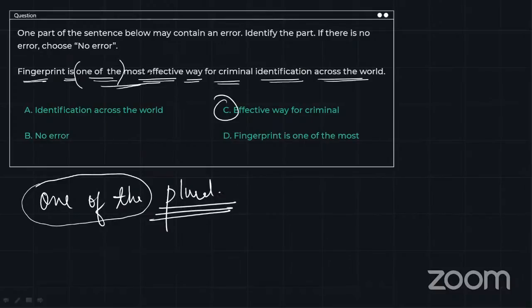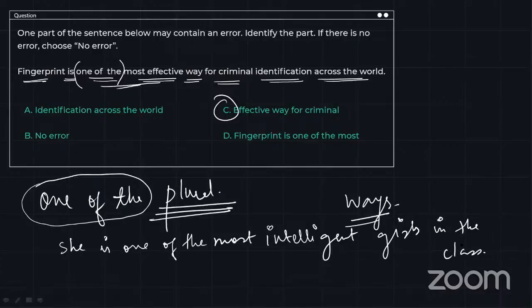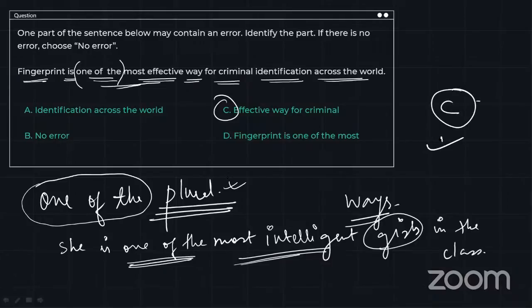So fingerprint is one of the most effective ways for criminal identification, right? Let's say she is one of the most intelligent girls in the class. All right. So whenever you're using one of the with a superlative degree, you will have to use a plural noun. Always remember it is going to be ways. All right. So option C is the correct answer.